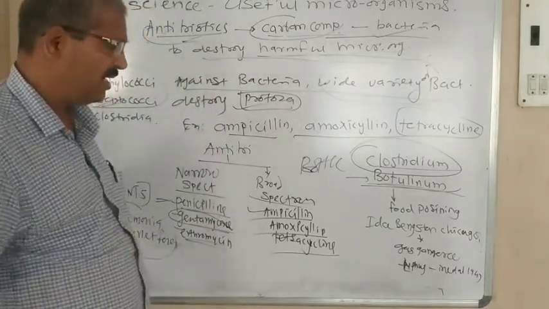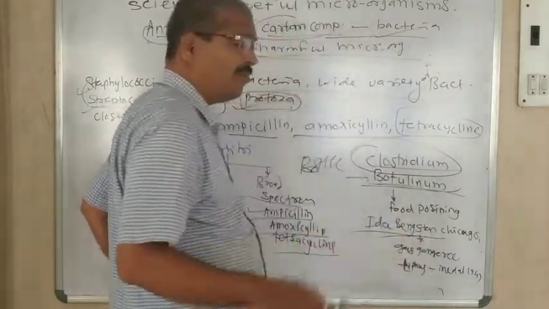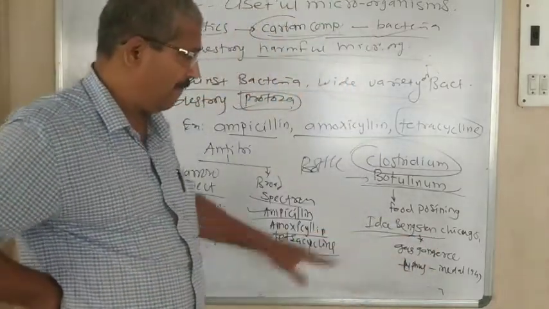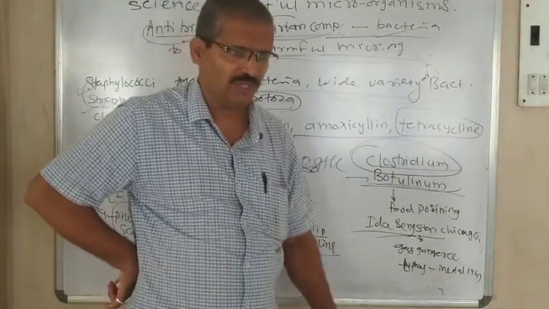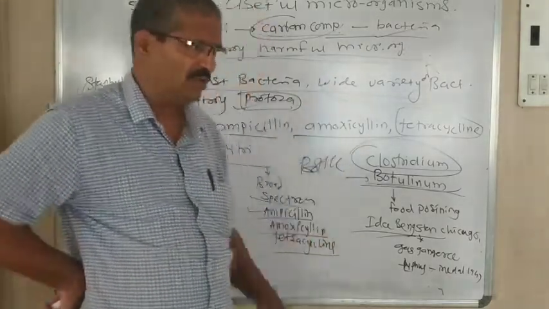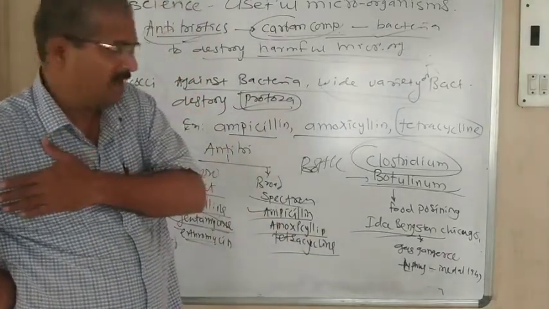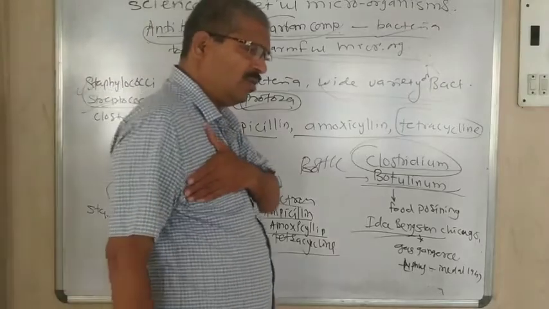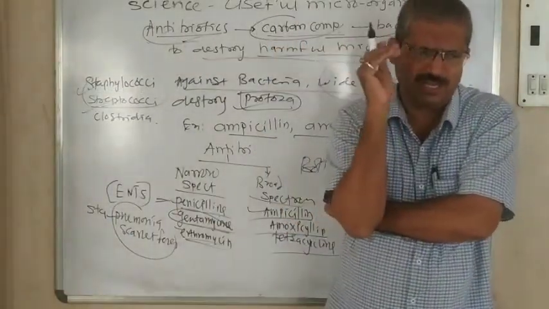There was one scientist whose name was Ida Bengtsson. What is the name of the scientist? Ida Bengtsson. She was a professor at Chicago University. She was studying bacterial growth, bacteria like typhus. There is one kind of specific bacteria, the typhus bacteria.